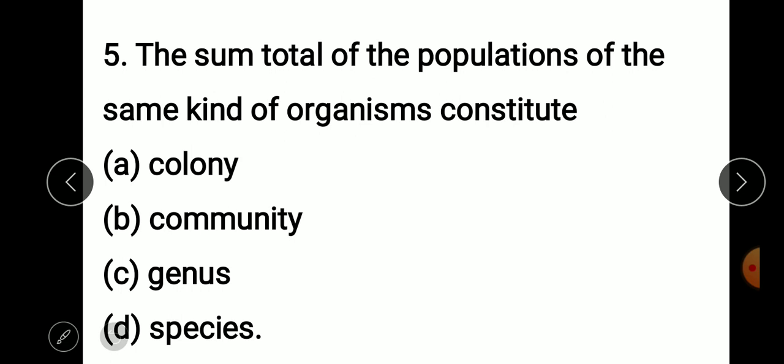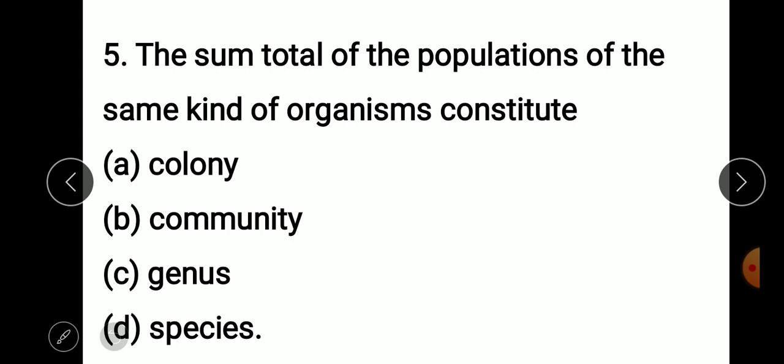Species are phenotypically alike, and each is represented by a particular scientific name, like the tiger, lion, goat. The scientific name of tiger is different from the lion, and lion is different from the goat. So goat is one species, tiger is another species, lion is a third species. So the sum total of the population of the same kind of organism constitutes a species.